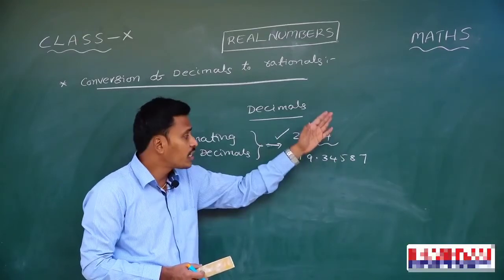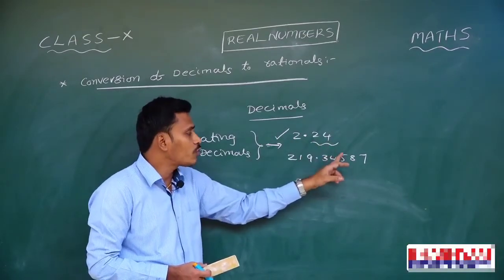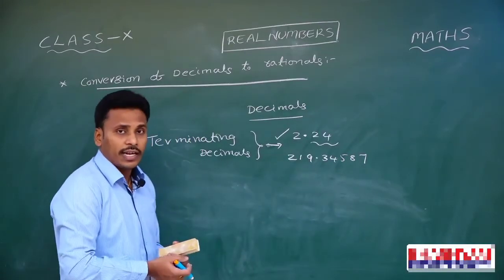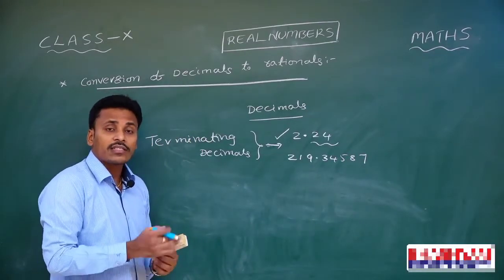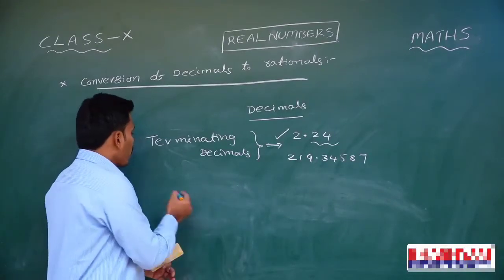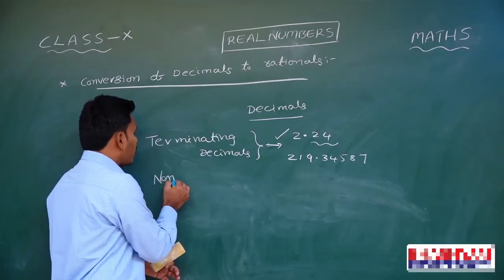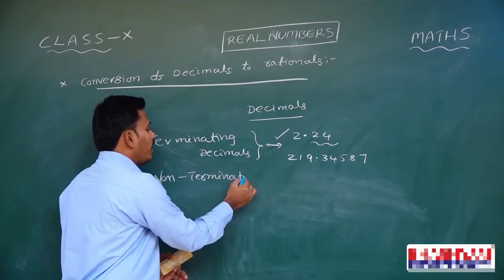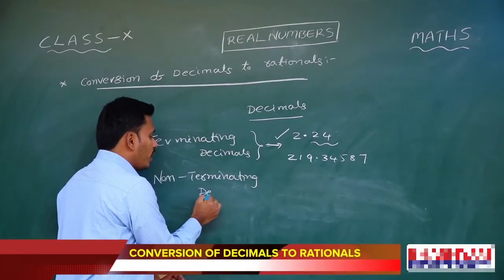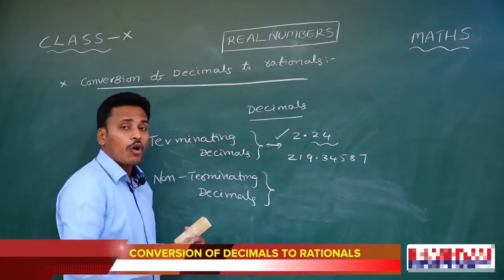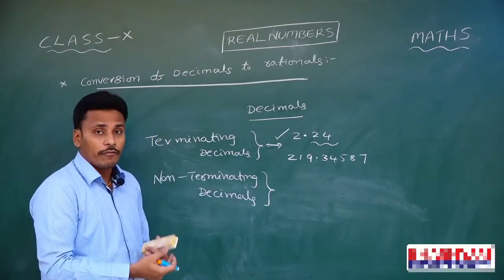Terminating in the sense stops there. See, the digits will stop after a certain stage, that's why we call all those things terminating decimals. And there are some other decimals which are not terminating, right? Those decimals are called non-terminating decimals, and for these non-terminating decimals, the number of digits in the decimal part is not finite. The number of digits in the decimal part is infinite.